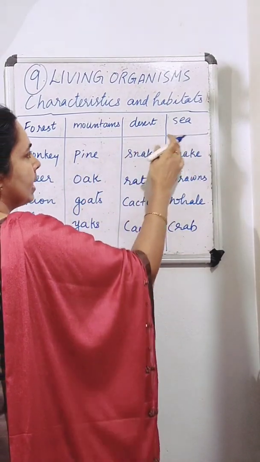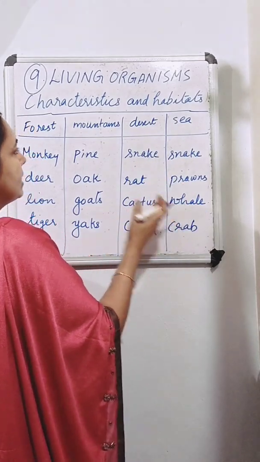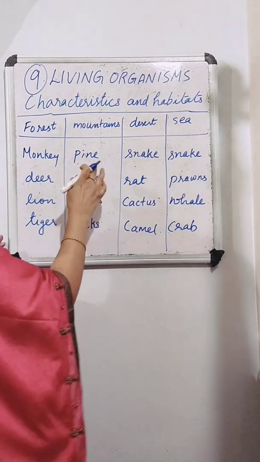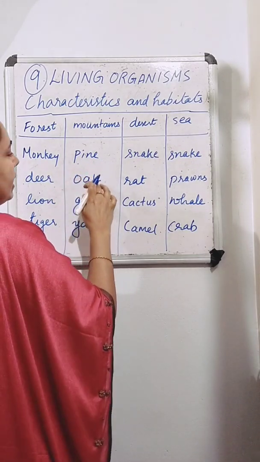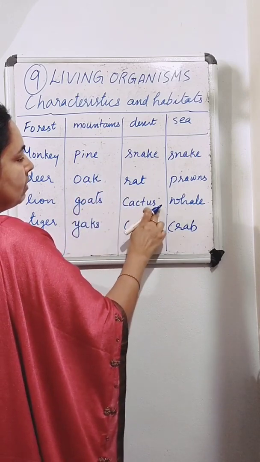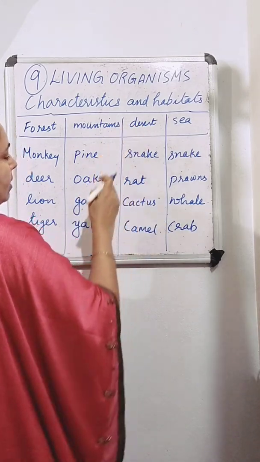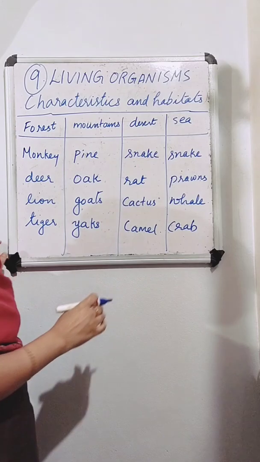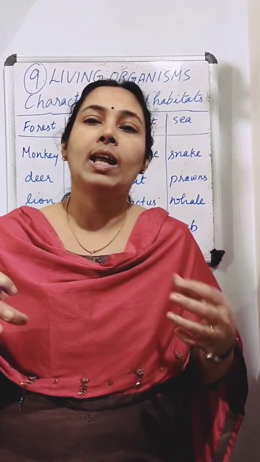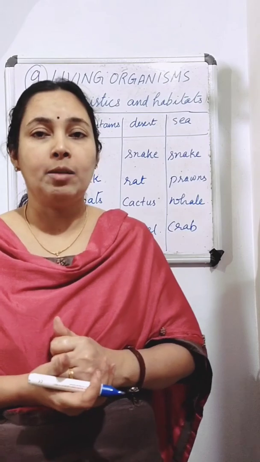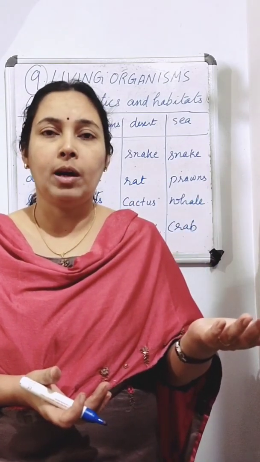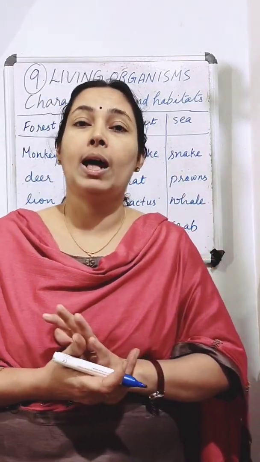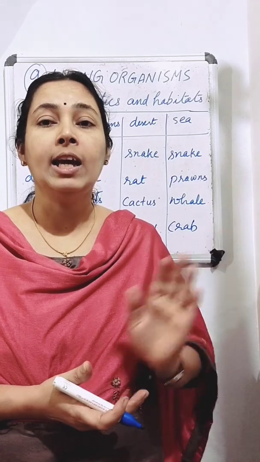What about the animals and plants living in a desert and sea, or in a mountain region and forest? We can see so many differences. In mountains we can see pine trees, oak and all. But in a desert we see cactus plants. In mountains we can see animals like yaks, goats and all. But in a desert we can see snake, rat and all. So we can find a large variety in the plants and animals living in different places. Animals and plants living in the sea are entirely different from those living in a desert.